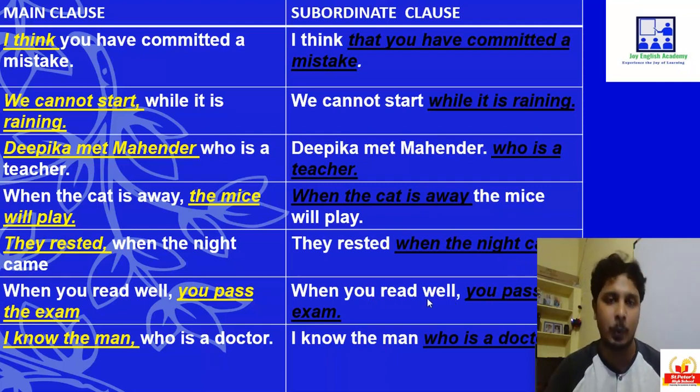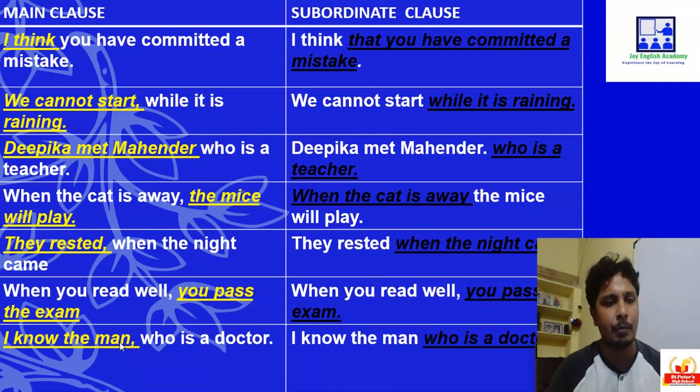Similarly, when you read well, it's a subordinate clause. When you read well, what will happen? You pass the exam. So when you read well, you pass the exam, or you will get distinction. Now you will get distinction is the main clause. When you read well becomes the subordinate clause. Similarly, I know the man.